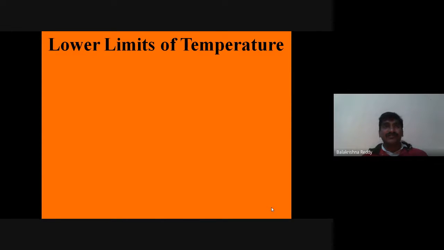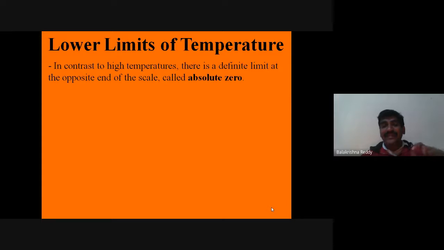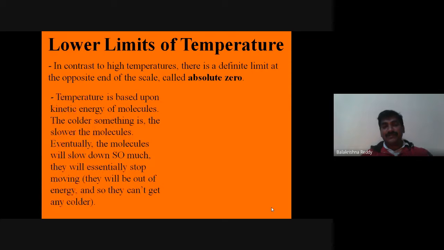In the same way, what are the lower limits of temperature? We consider 0 degrees Celsius on the Celsius scale with respect to water in our day-to-day life. But actually, is that the lowest state? Let us see. In contrast to higher temperature, there is a definite limit at the opposite end of the scale also, that we call absolute zero, zero Kelvin. We say it is absolute zero temperature.